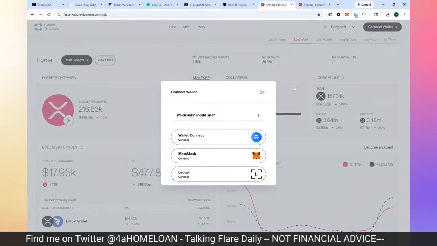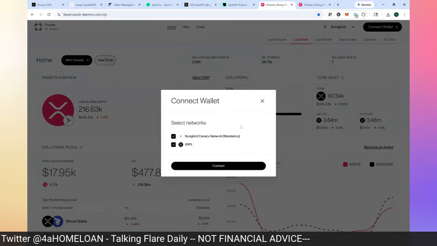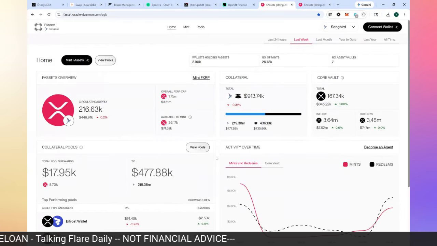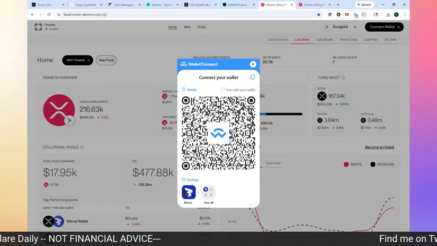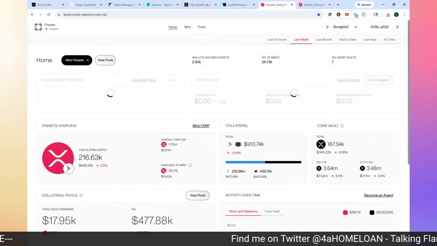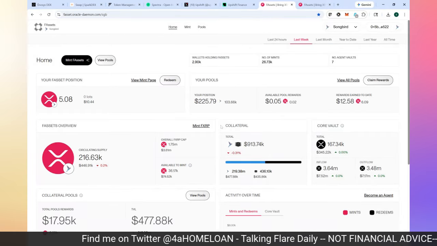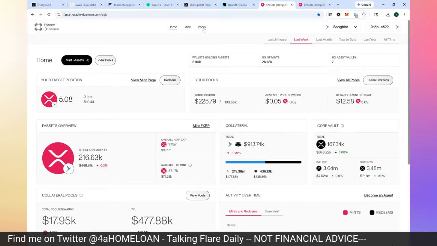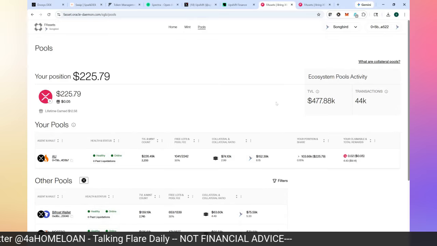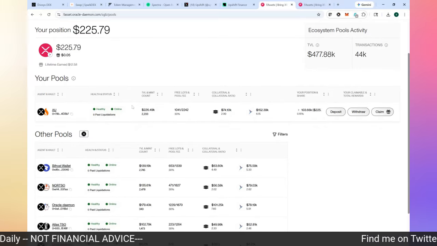Let me connect my wallet using my Bifrost wallet. Let's get the QR code and connect. There we go. And let's see if I've earned anything over here. So why am I over here in FAssets for Songbird? Well, if I provide my Songbird tokens as collateral in the FAsset system, I'm due to earn some reward.